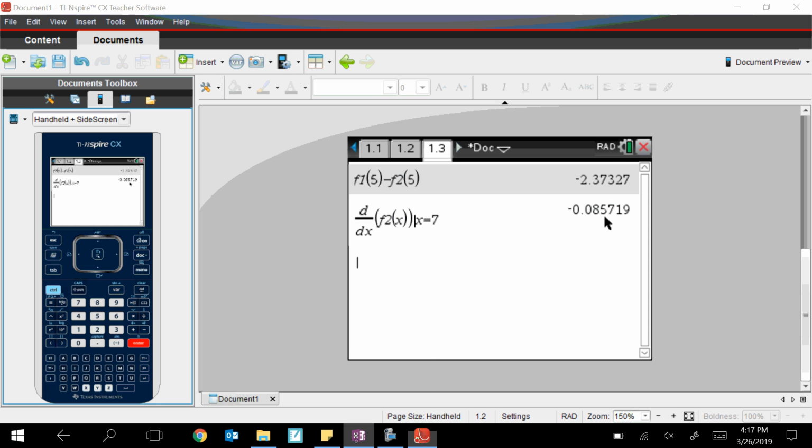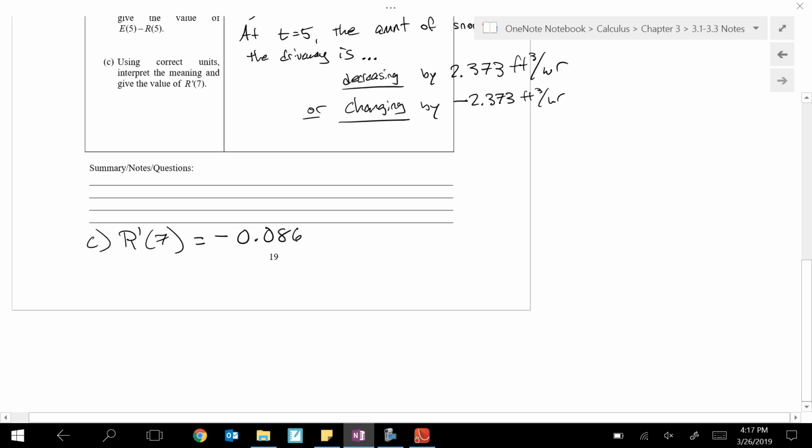Now let's talk about units here real quick. The original thing was in feet cubed per hour, but the derivative is really the slope, and slope is a rate of change. So the derivative of a function is telling you how it is changing, right? It's got to be changing with respect to something.